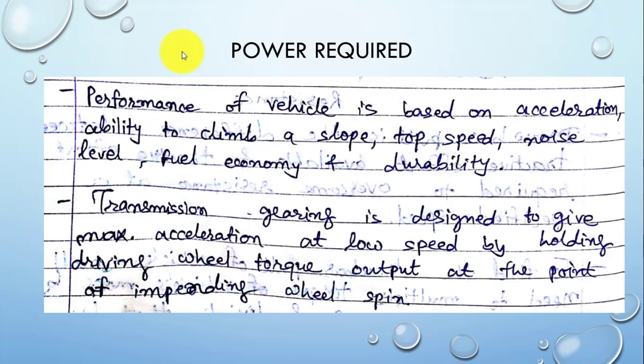With the changing of the gears, the value of the gear ratio decreases and the speed increases. That speed is maximum in the top gear, which is 4, 5, or 6 depending on the car. Top gear is the maximum gear of the vehicle in which the maximum speed can be obtained, and in that case the torque developed by the vehicle will be minimum.